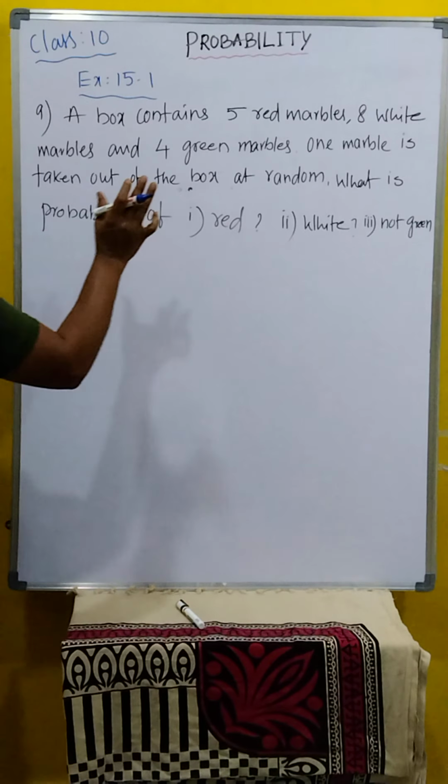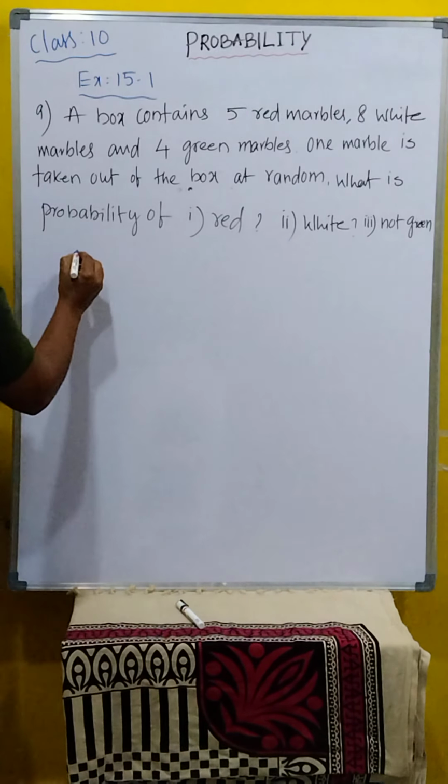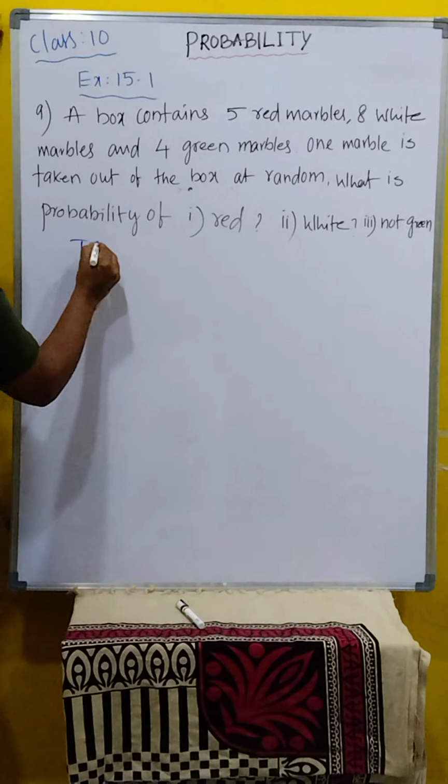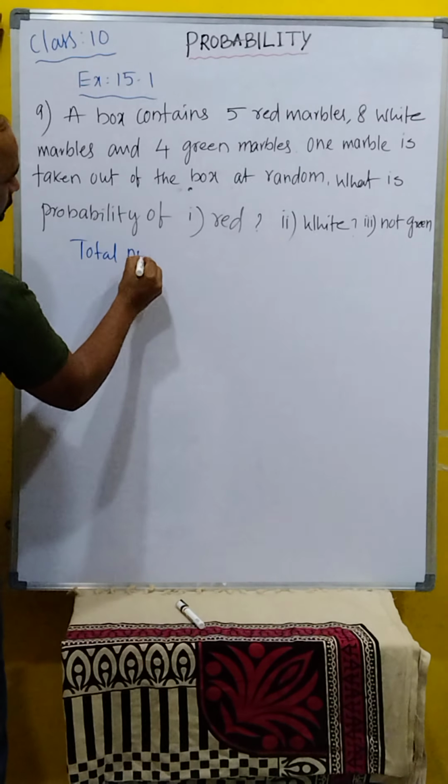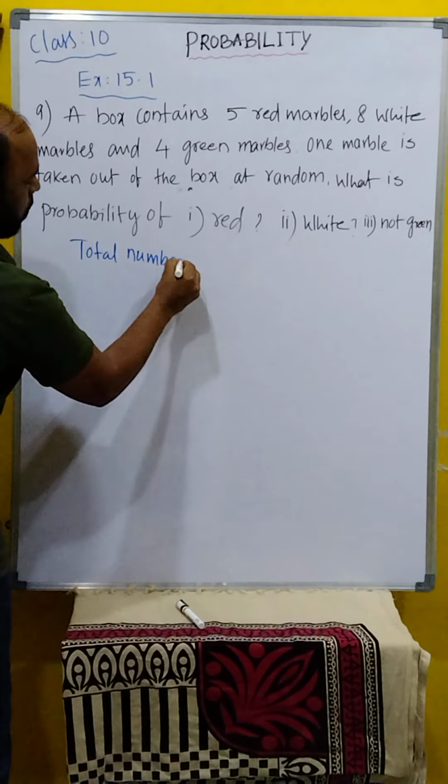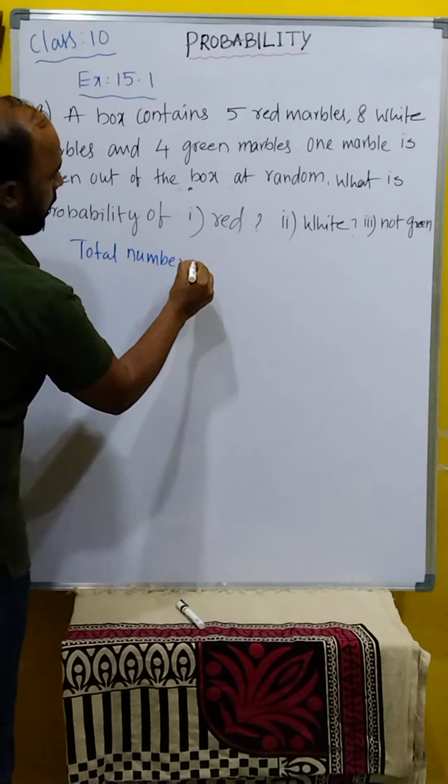First of all, total how many marbles are there here? Total number of marbles, all the colors here, is equal to 5 red plus 8 white marbles, and last one 4 green marbles.